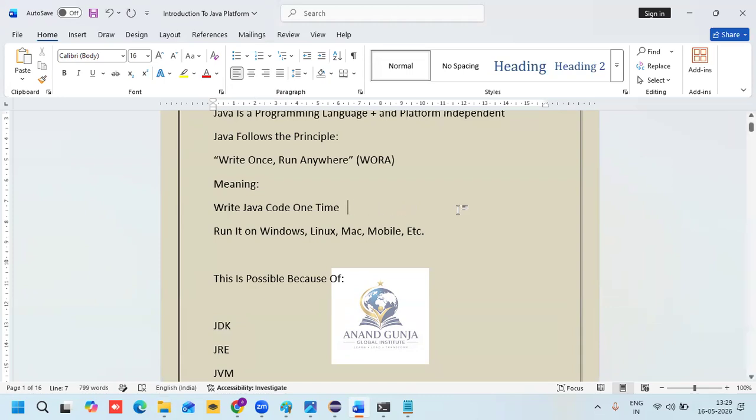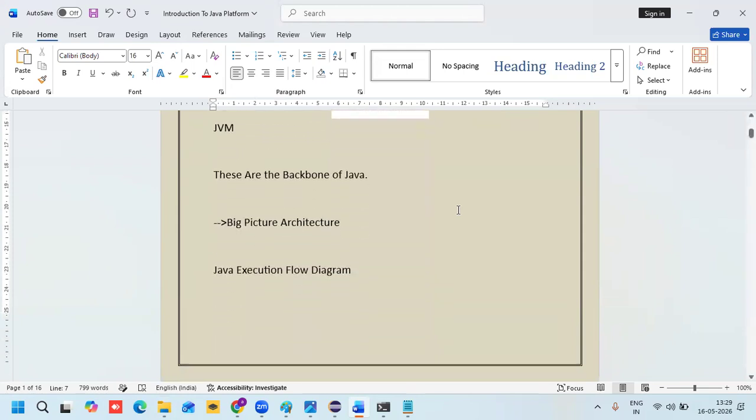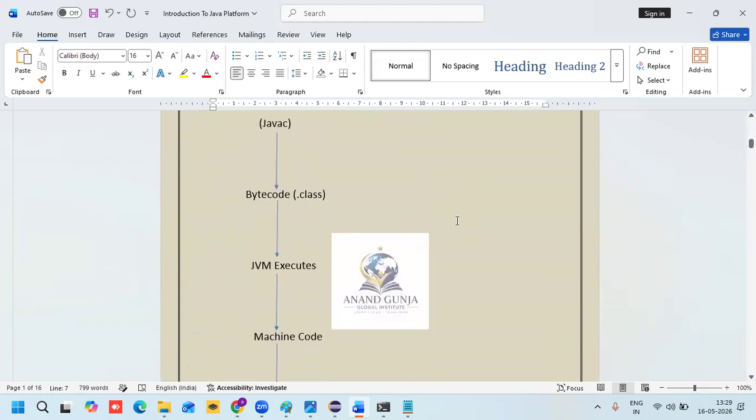When we compile, bytecode will be generated, which means a .class file will be generated. That .class file can be executed on any kind of system. That's enough. Okay, and next step, we are going to see the complete scenario about the JDK.